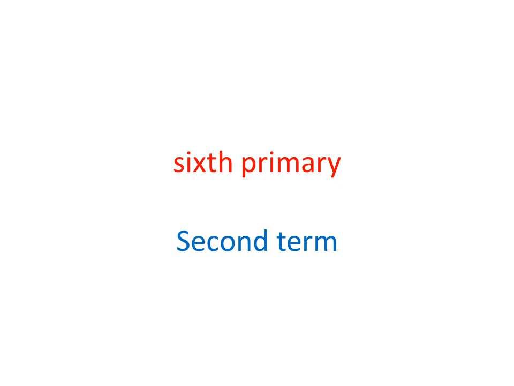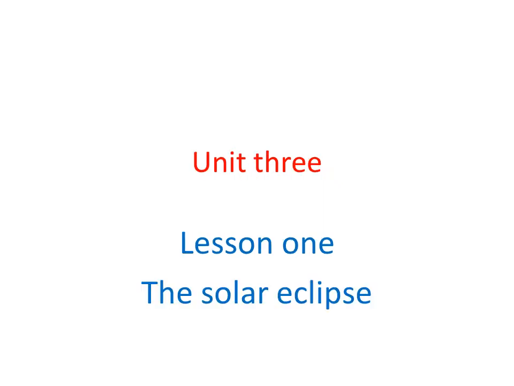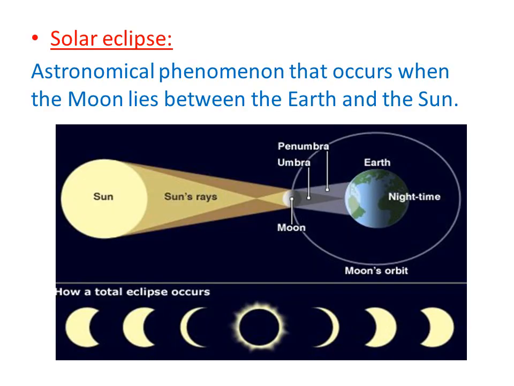The science department presents unit 3, which starts with lesson 1 that talks about the solar eclipse. What is the meaning of eclipse? A solar eclipse is an astronomical phenomenon. What's the meaning of astronomical?